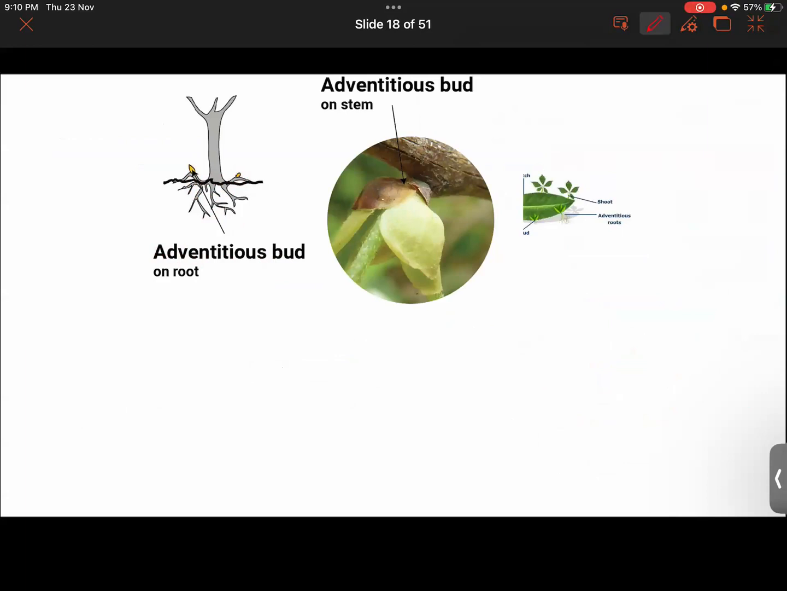So that's because it doesn't form at the tip of the branch. Exactly. So adventitious buds are such type of buds which form at different places on the plant, but on the part other than the tip of the plant. Hope it is clear, right? Yes, sir. So we will define it like this: